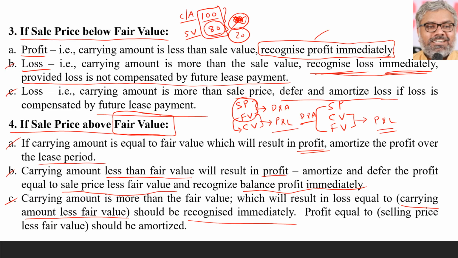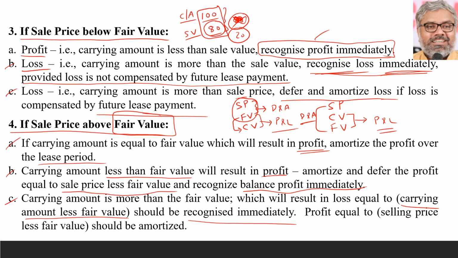By saying that if carrying amount and fair value are the same, then the profit over and above the carrying amount or fair value, as the case may be, shall not be recognized immediately. That should be amortized over the lease period. On the other side, if carrying amount is less than fair value, then the profit related to the difference between selling price and fair value should always be amortized, and the difference between fair value and carrying amount should be treated as profit. That should be recognized in the P&L account immediately.